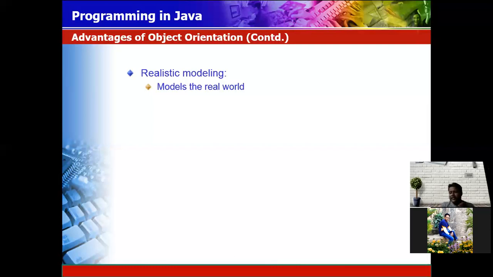Realistic modeling is like that. In the software development sector, when you are assigned to develop any kind of software, it is not like every developer just starts and writes the code. First of all, they analyze what the customer requirement is.